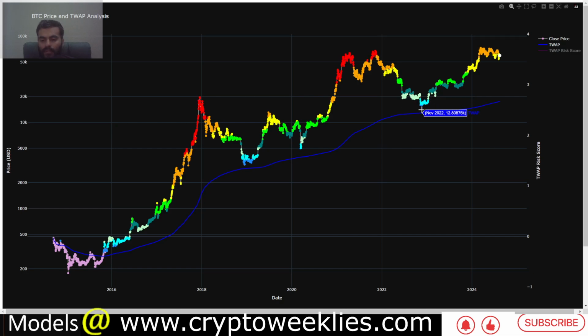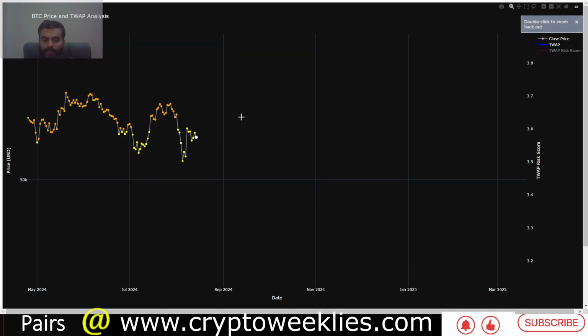undervaluation or a significant drop in the price, versus the bull market, where the peaks occur. At that time the color codes are red, and the difference between the time weighted average price and the BTC price is significantly higher. Right now, the relationship between the price and the time weighted average price is at around the yellow or neutral risk level.